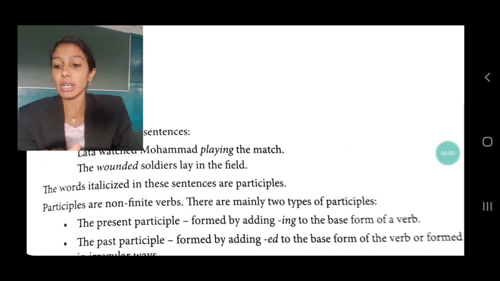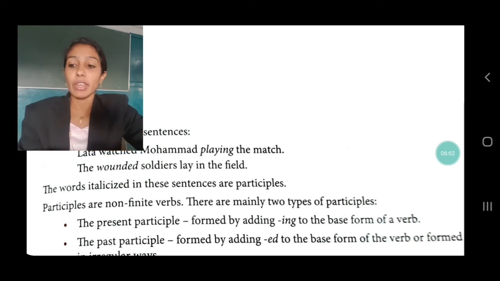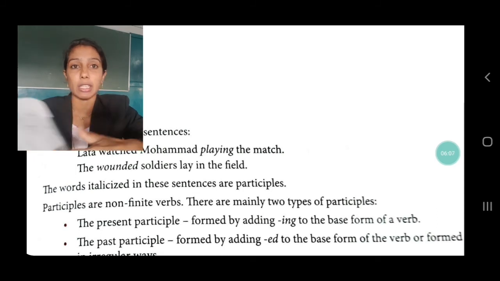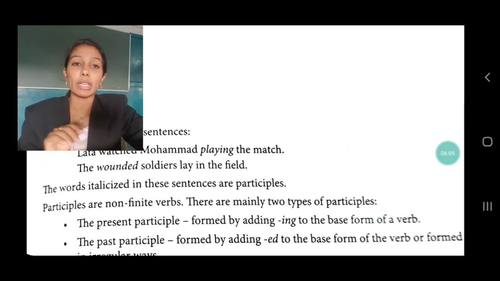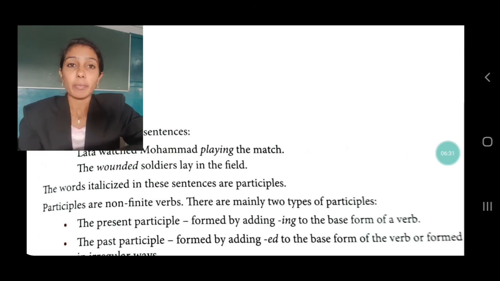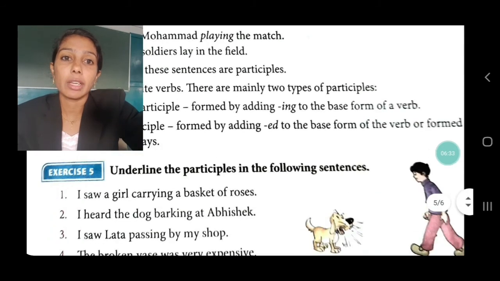So moving on to next. Open page number 68. Again we have two exercises after that. Exercise 5: you have to underline the participle. Oh, it's very easy. It can be both, present or past. If it is ing, you can underline it, but you don't need to mention whether it's present or past. You only have to pick out the participles. Is that clear? Then exercise 6, again you have to join the sentences by using a participle. Is that clear? Moving on to next, the gerund.